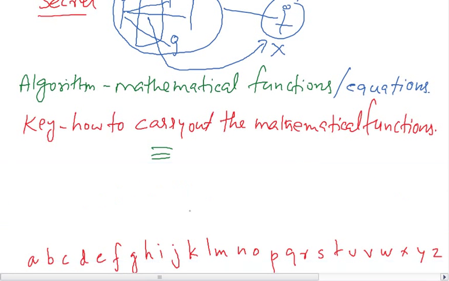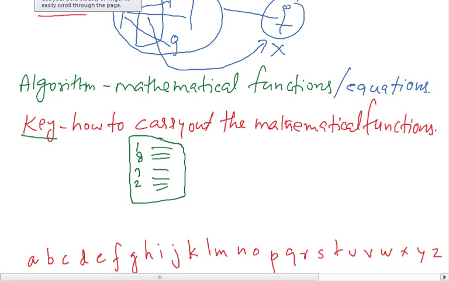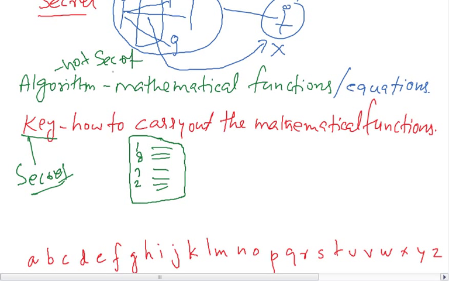But the key tells you to carry out function 1, function 8, function 7, function 2, like that. So how to carry out the mathematical equations, in what order, that is what the key says. So the key is important and the key is secret here, and the algorithm is not secret. The algorithm is open, it's not secret, but the key is secret.